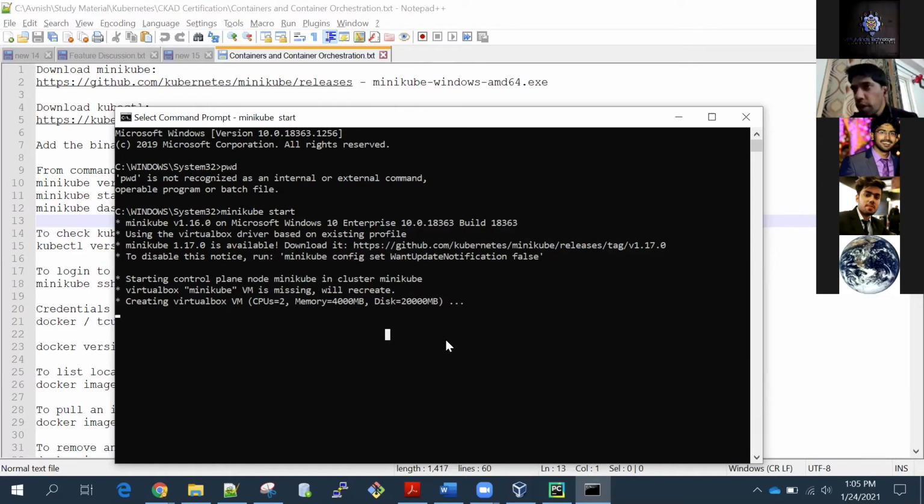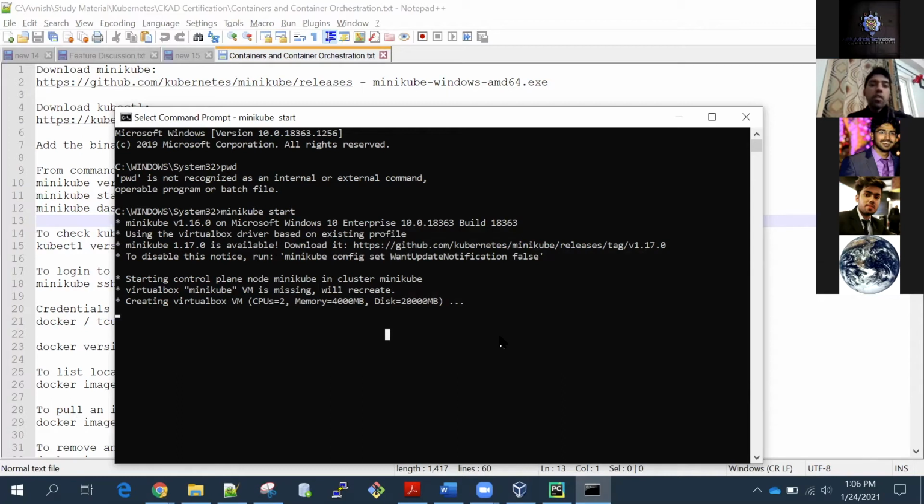What you need is just a Linux operating system, and on top of it you just need to install Docker. If Docker is there, then you can create containers and run containers as well. That's the only requirement. You don't need any hypervisor.